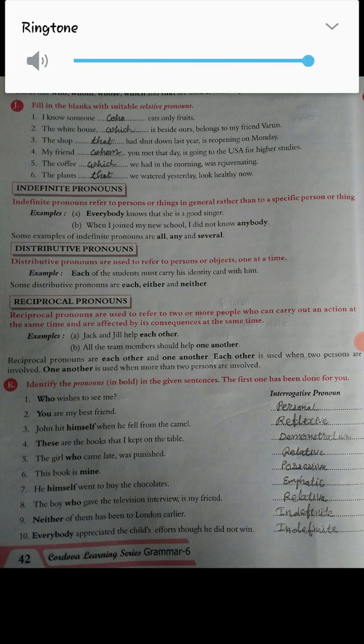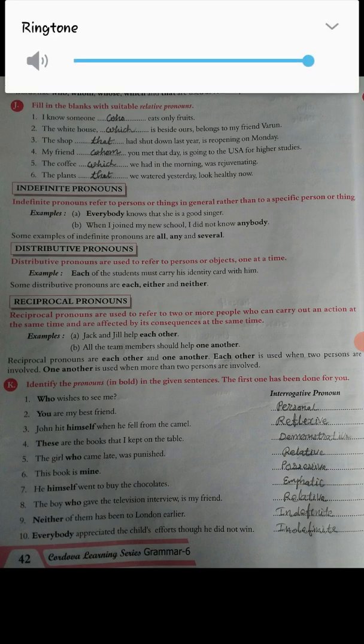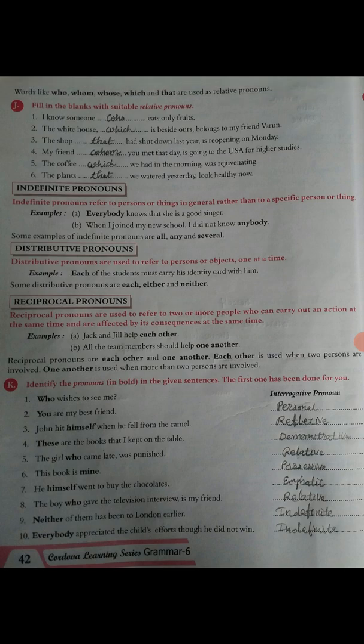Then J number, filling the blanks with suitable reflective pronouns, relative pronouns. Okay, so first one, I know someone who eats only fruits. Okay, so who? Answer is who.